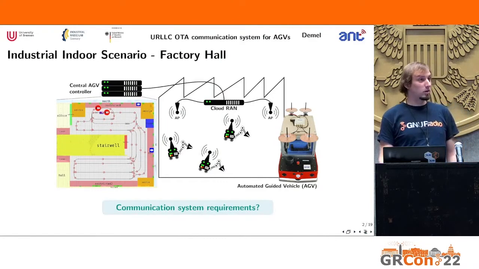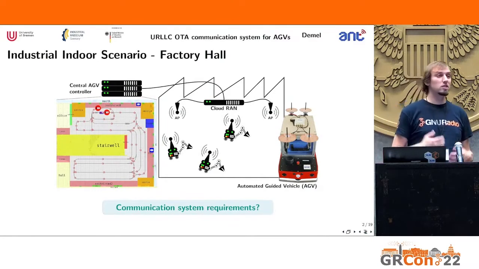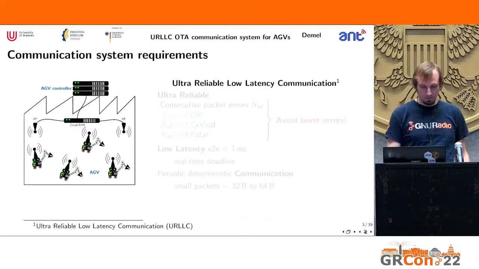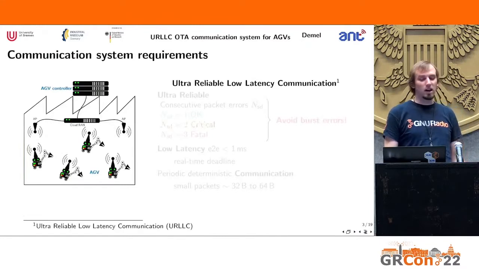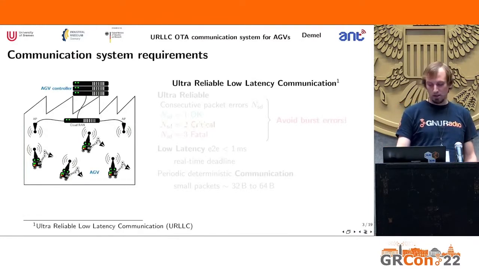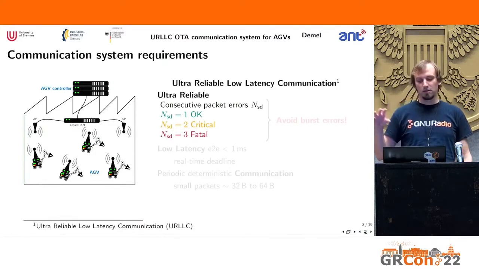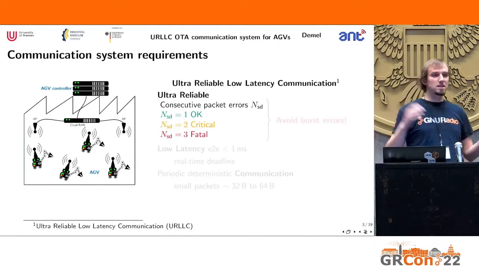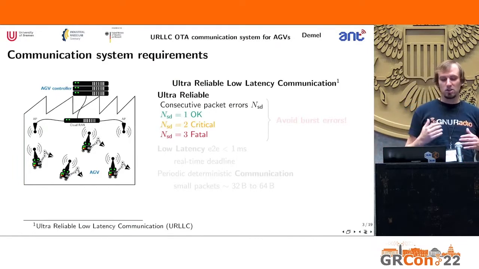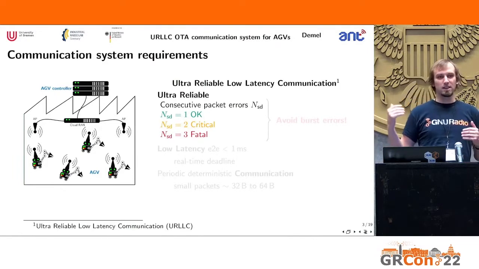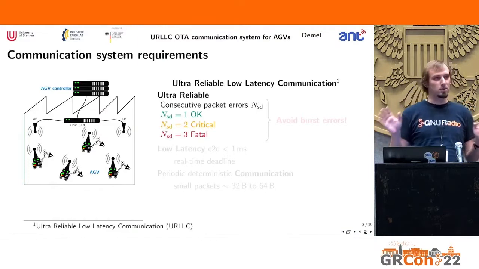Well, the question here is, what are the actual communication system requirements in such a situation? So we were looking at ultra-reliable, low-latency communication. The ultra-reliable part for us actually implies that we look at consecutive packet errors. So if that system has an issue that one packet on a link gets lost, that's okay, we can compensate for that.